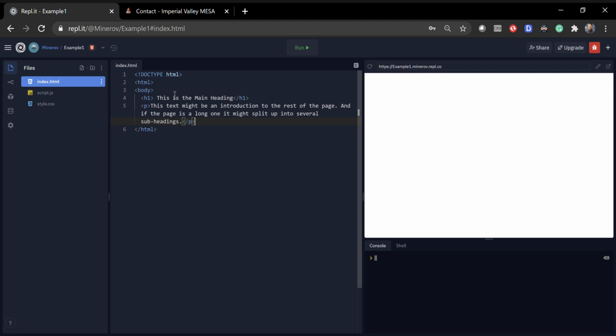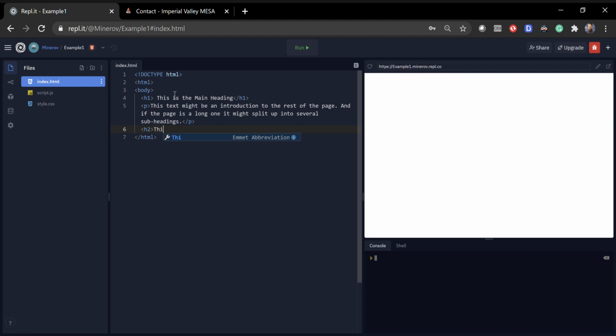Okay, so we're done with this closing tag. We press enter. As you can see, it already does the indentation from the body, so we don't have to worry about that. And then we write our second heading. Again, we start with a less than sign, H, and now we're going to write down 2. Since this is a subheading and we already have our main heading, we definitely don't need another main heading. So this is our subheading.